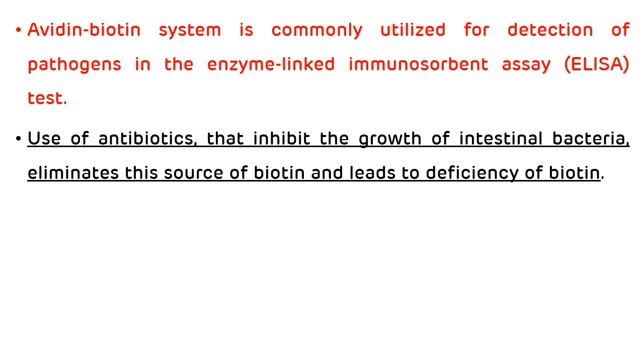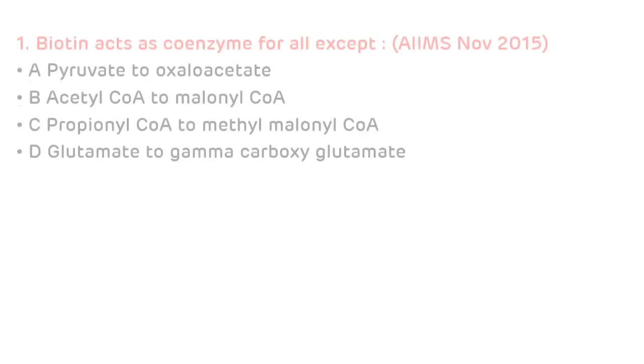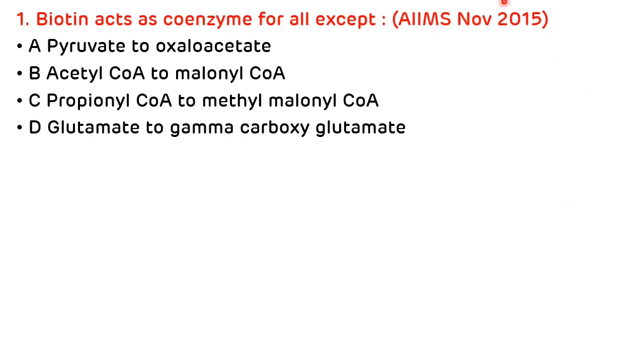Now we will discuss NEET PG MCQs. The first question was asked in AIIMS November 2015. Biotin acts as a coenzyme for all except, and the options are pyruvate to oxaloacetate, acetyl-CoA to malonyl-CoA, propionyl-CoA to methylmalonyl-CoA, and glutamate to gamma carboxyglutamate. So we have already discussed that all these three reactions are dependent on biotin, and the biotin independent carboxylation reaction is glutamate to gamma carboxyglutamate. For this reaction, we require vitamin K. So the correct answer is D.